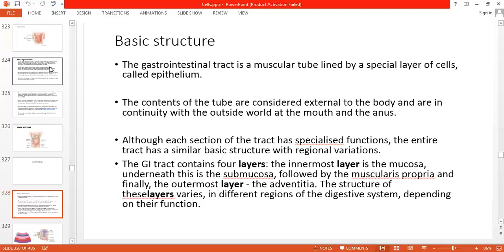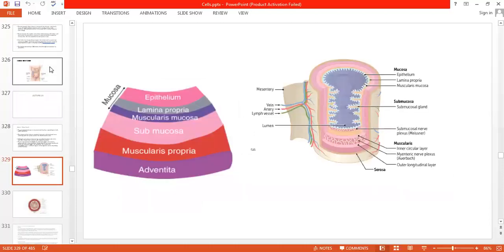The structure of these layers varies in different regions of the digestive system depending on their function. These layers are variable in different parts, meaning starting from the stomach, then small intestine, then large intestine. So it varies, these layers. Here is a figure, you can see.